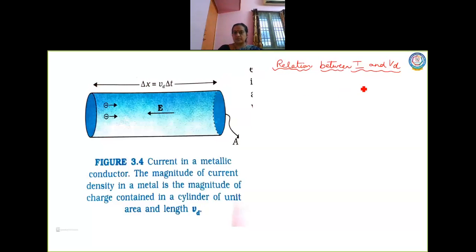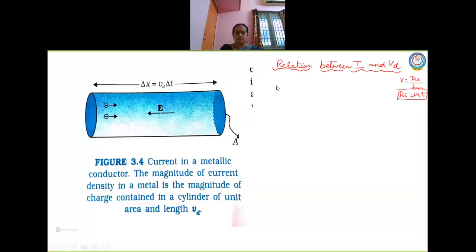What is the velocity formula? Velocity is distance by time. So distance is velocity into time. This is the formula I have taken here. So what is the distance, which is the length of the conductor? It is Vd into del T.